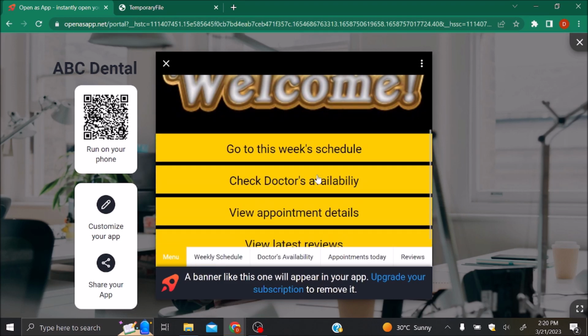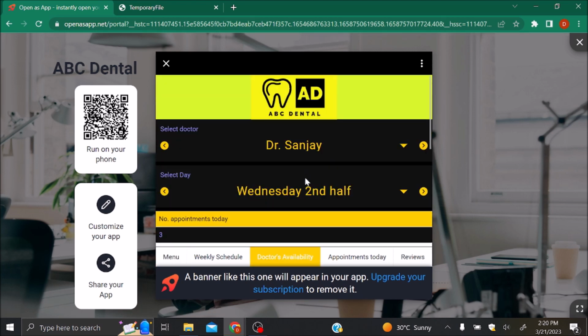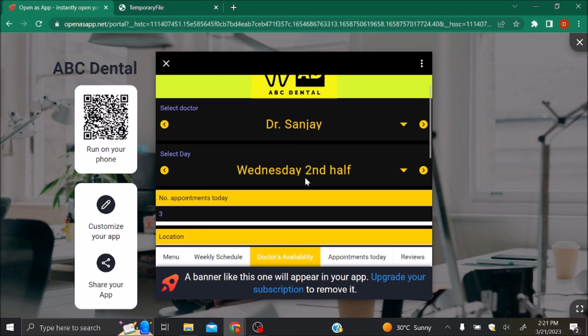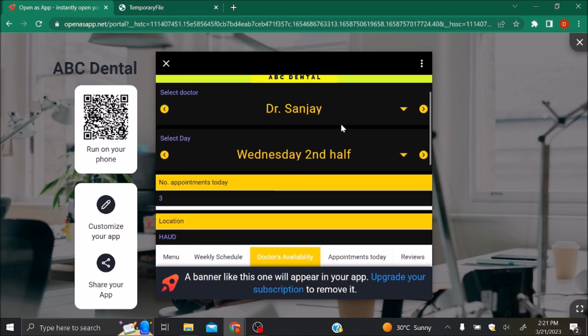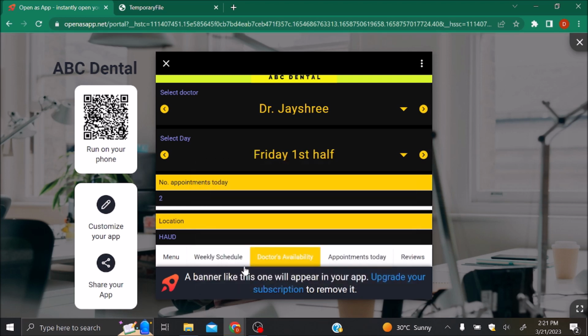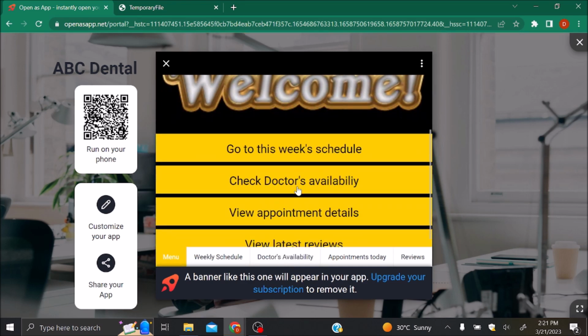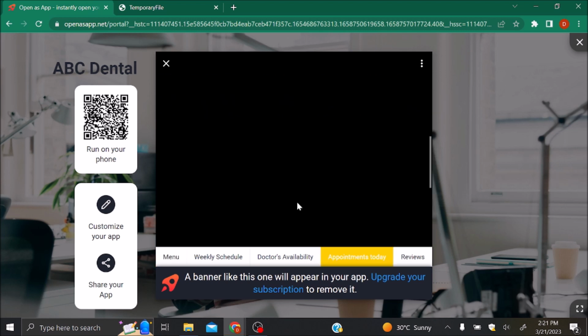Back to the menu. The second page that we'll be talking about is to check doctor's availability. This would be for receptionists while scheduling appointments. According to the weekly schedule, this is displayed. So if I want to query for Dr. Jayashri on, let's say, Friday first half, this mentions that she has two appointments and will be at the Koramangala branch.